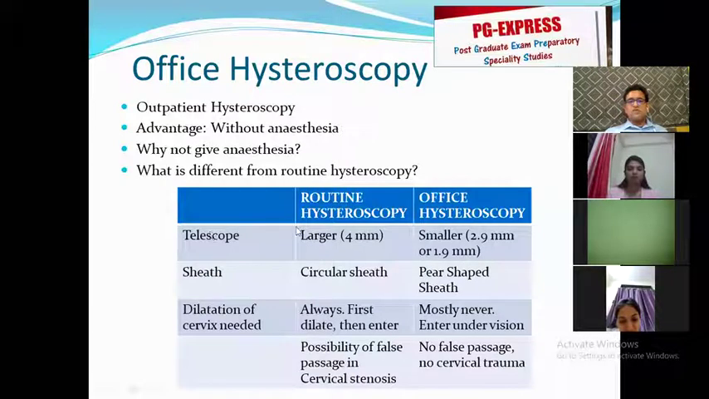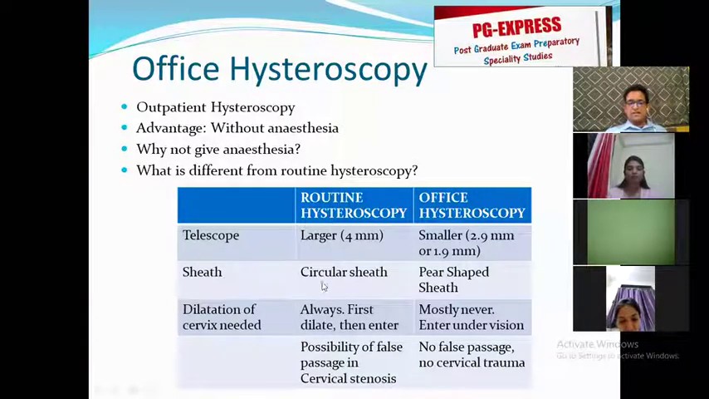In routine hysteroscopy, the telescope is a larger telescope. Most commonly, the thickness of the telescope that we use is 4mm. In office hysteroscopy, we use smaller telescopes, either 2.9 or 1.9 millimeters in size. So there is a huge reduction in the size of the telescope. Mind you, 4mm is not very large and 3mm is not very small. But this 1mm difference makes all the difference in being able to enter the cervix without anesthesia. So when I say 4mm and 3mm, it's only a millimeter, but it's a huge difference.